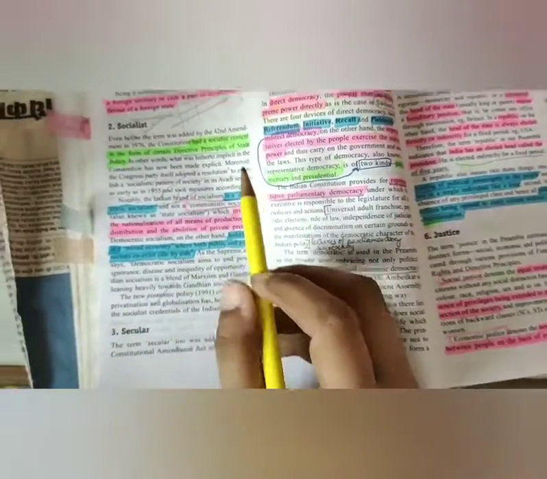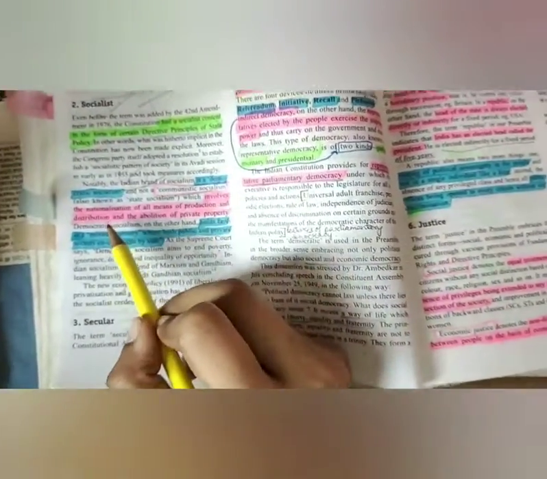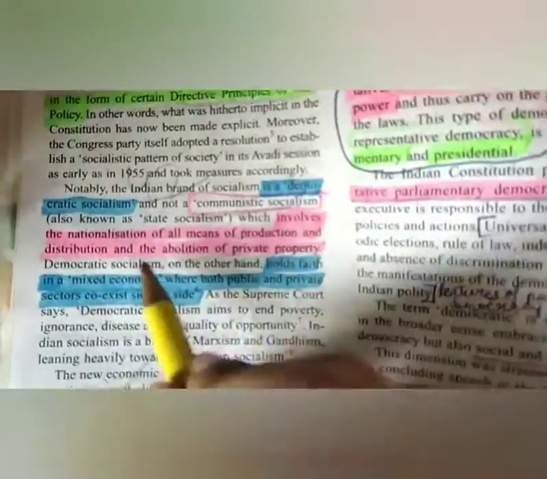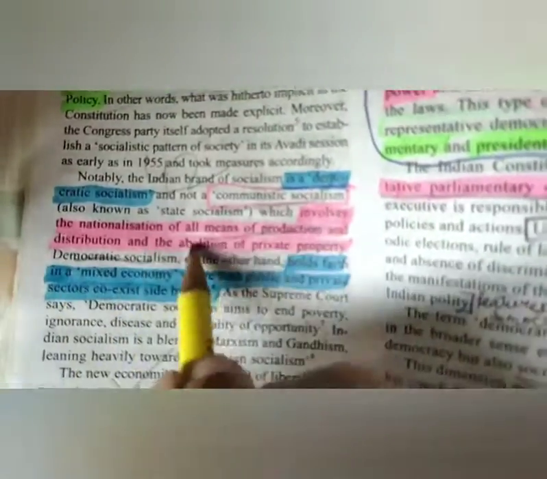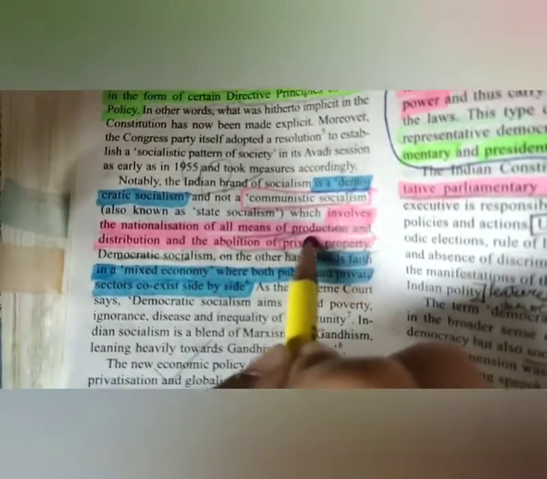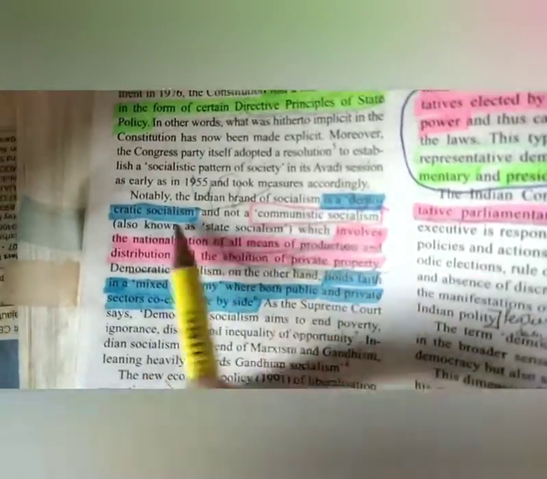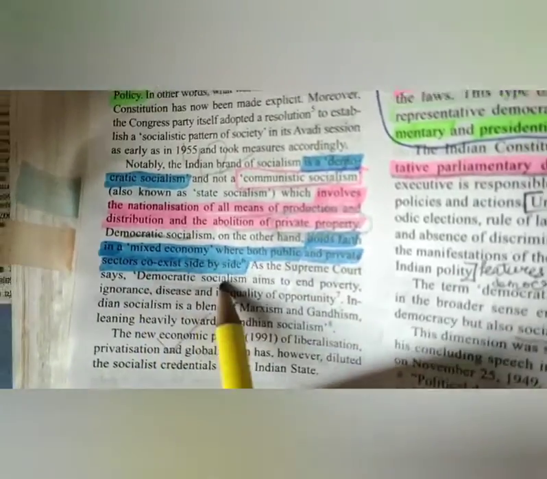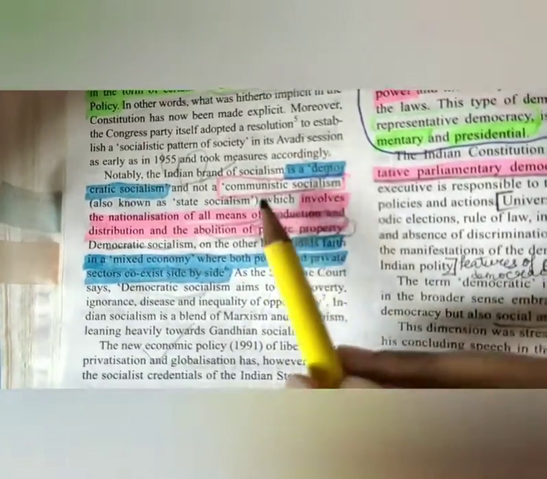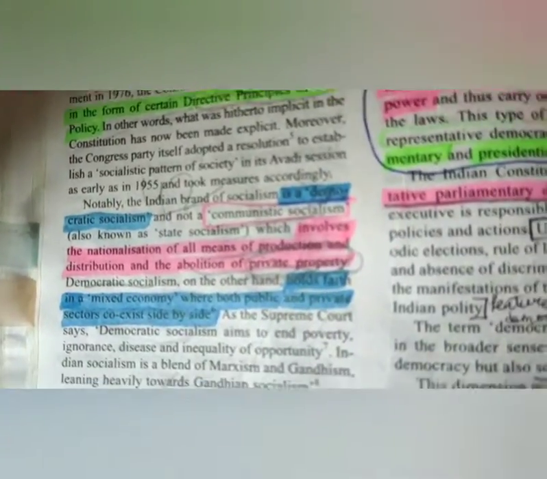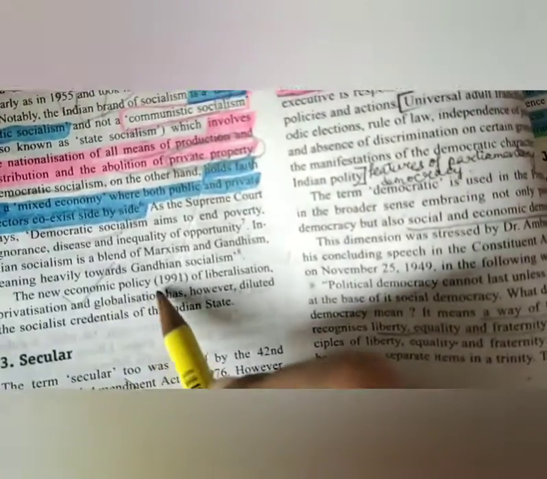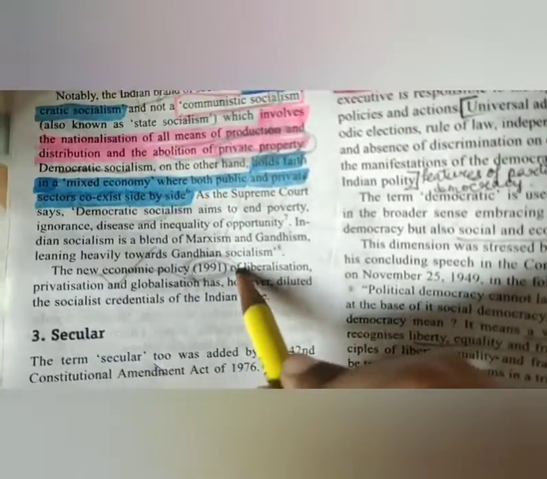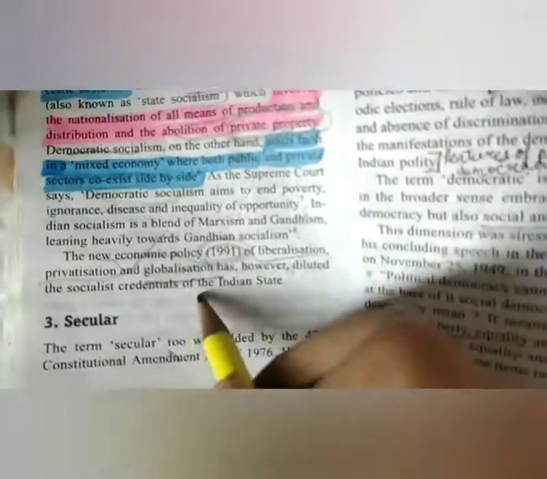And what is the difference? Communistic socialism involves the nationalization of all means of production and distribution and the abolition of private property. There is no concept of privatism, of capitalism here. But democratic socialism means that we have a mixed economy where both public and private sectors coexist side by side. Thus, we have democratic socialism, and there is communistic socialism that a lot of countries follow. Also, in 1991, the new economic policy was brought in, where we had liberalization, privatization and globalization, which changed the era, LPG.